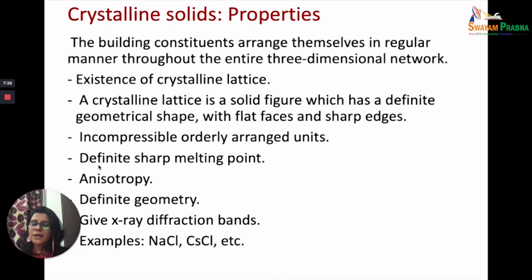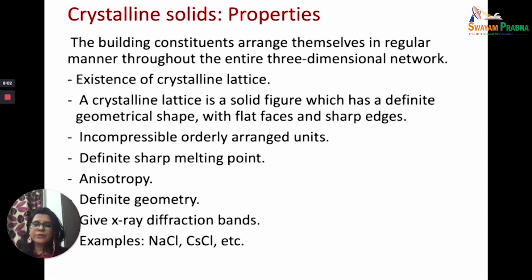There is one important property which is followed in the crystalline solids, and that is called anisotropy. Now, what is anisotropy? If you measure the refractive index, the electrical conductivity, the thermal conductivity, if you measure such properties, you will find that the values will be different in different directions.